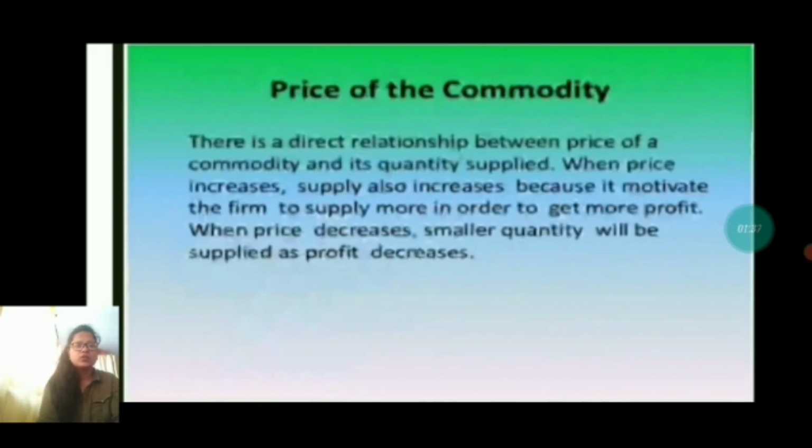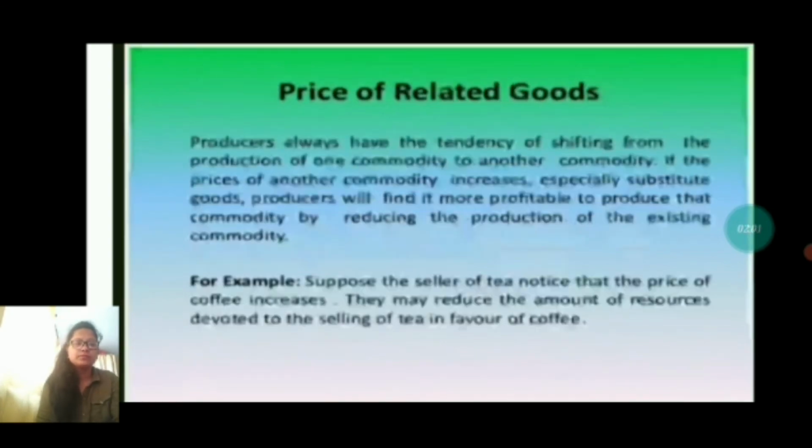There is a direct relationship between the price of the commodity and its quantity supplied. So when the price increases, supply also increases because it motivates the firm to supply more in order to get more profit. When the price decreases, a smaller quantity will be supplied as the profit also decreases. So like the quantity of land is fixed, supply cannot be increased or decreased with change in its price.